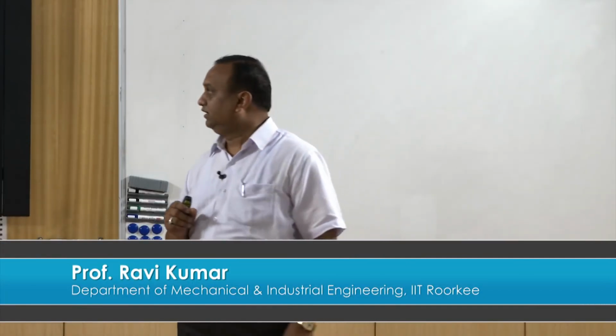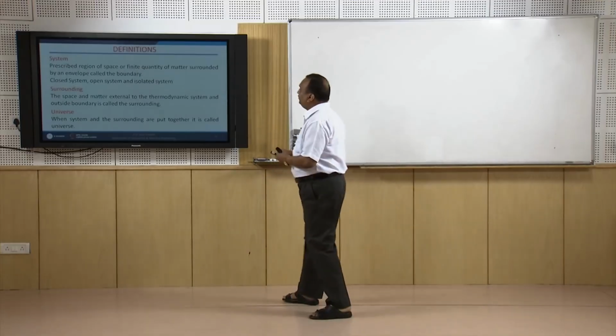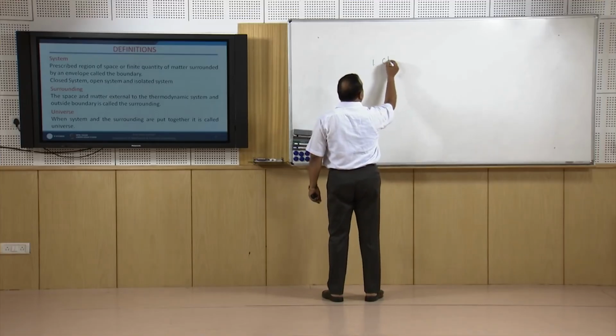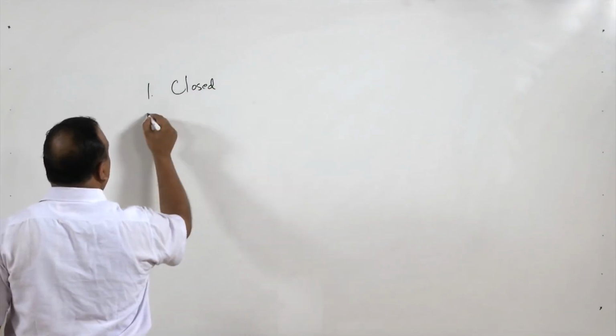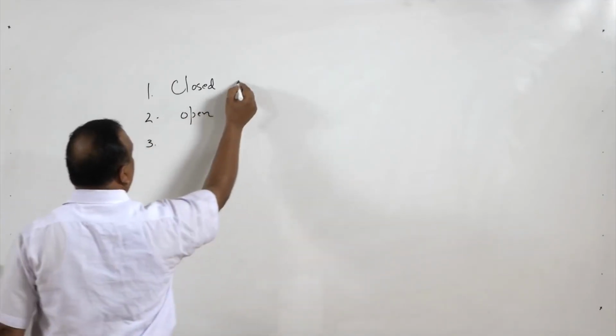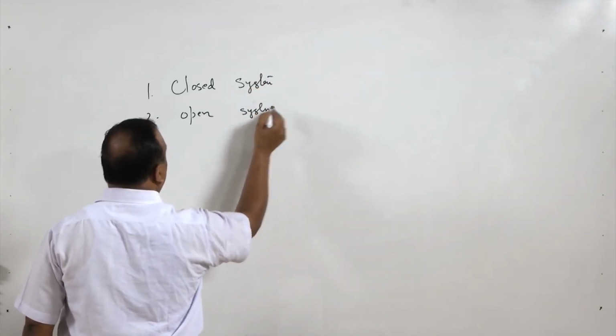Now, there are certain basic terms in thermodynamics which we are supposed to understand before we start with this course. The first is system. In thermodynamics, a system is a prescribed region of space or finite quantity of matter surrounded by an envelope called the boundary. There are three types of systems: one is closed system, second is open system, and third one is isolated system.